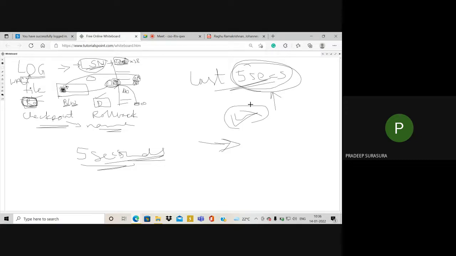The technical guy will see that your system has stopped, so he will resume from his end so that the exam will continue. Maximum the data is lost of just the last 5 seconds and not more than that. So that is where we use one concept called checkpointing and rollback.